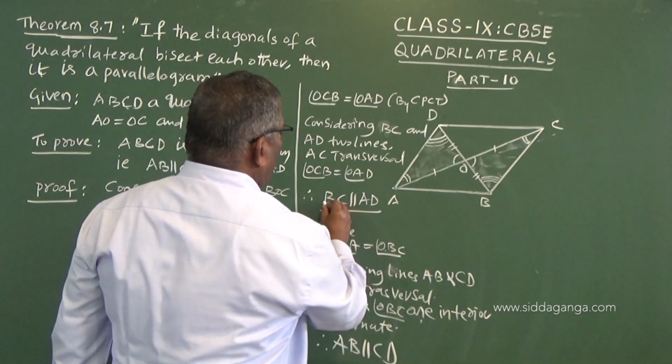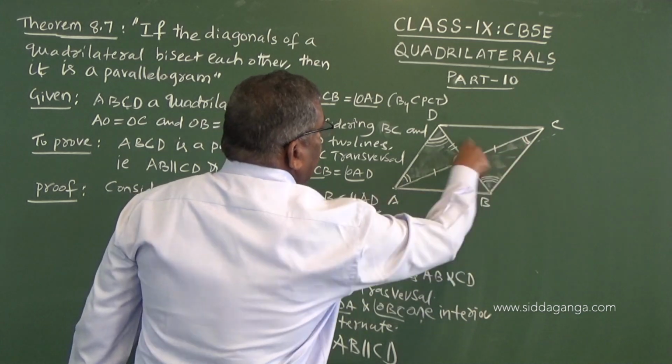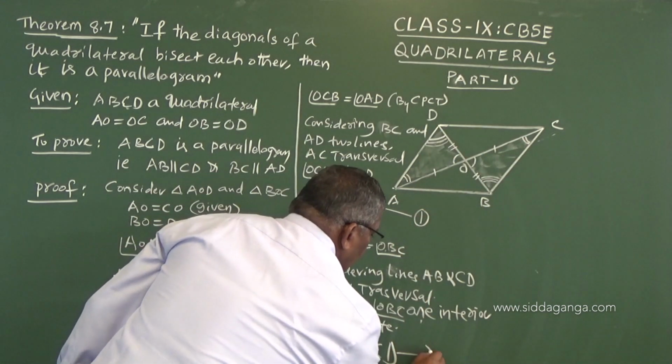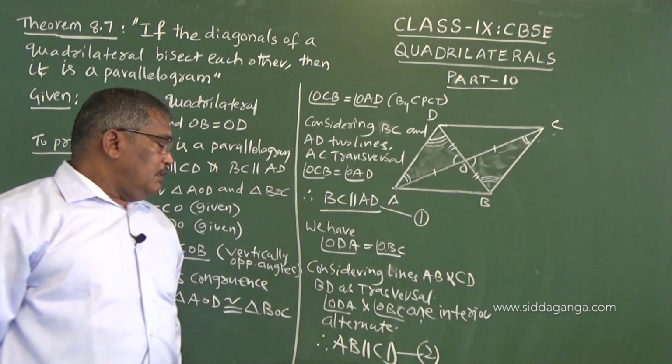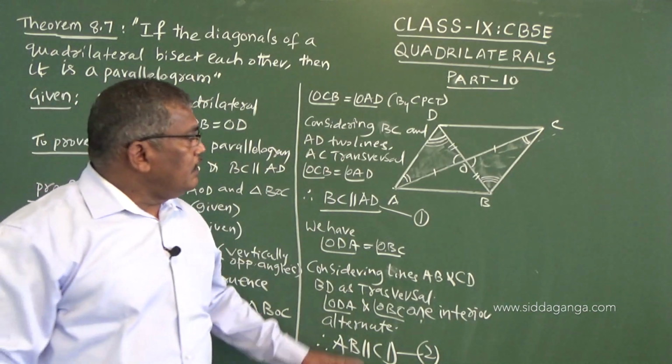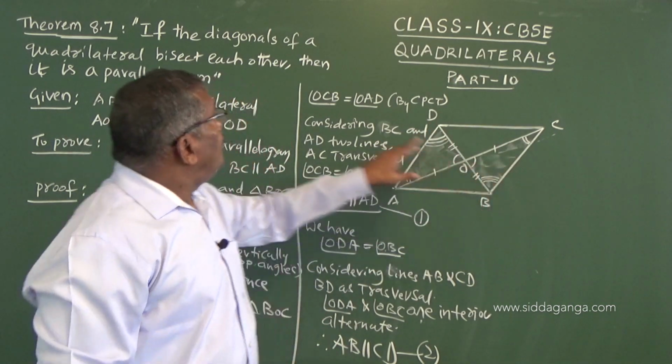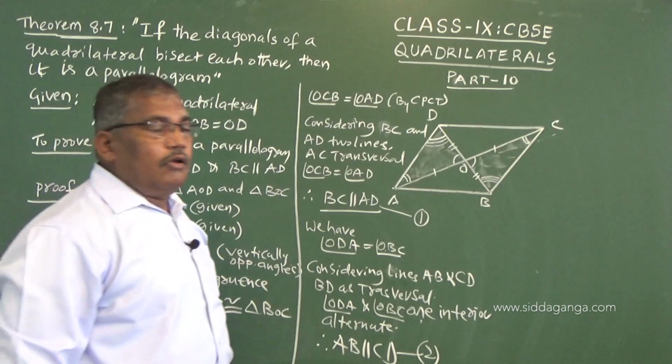So here we proved BC parallel to AD. This is one, and here we have proved the opposite sides, AB parallel to CD. Since the opposite sides are parallel, we can say it is a parallelogram.